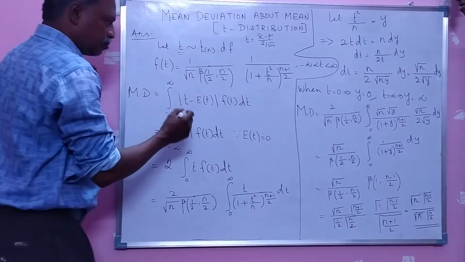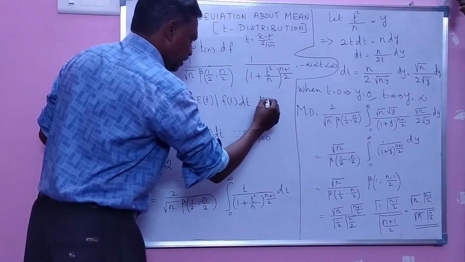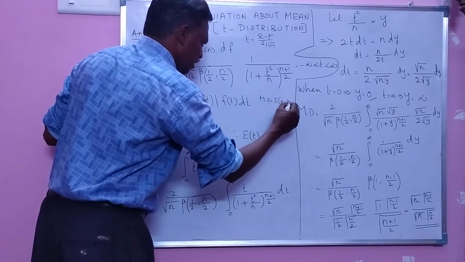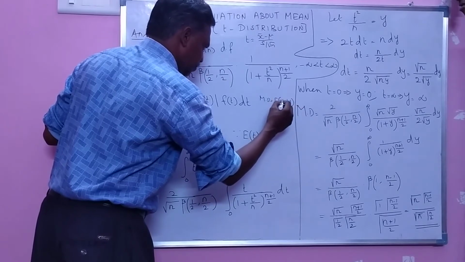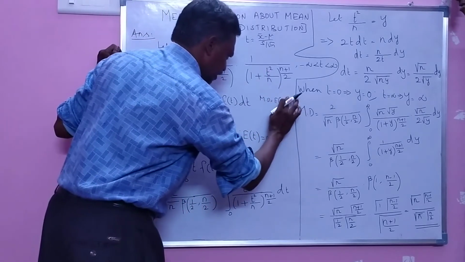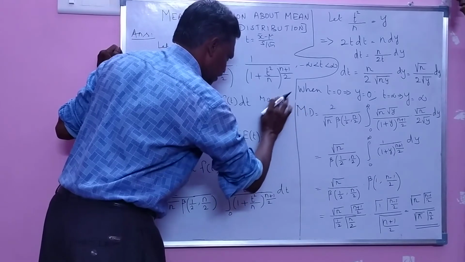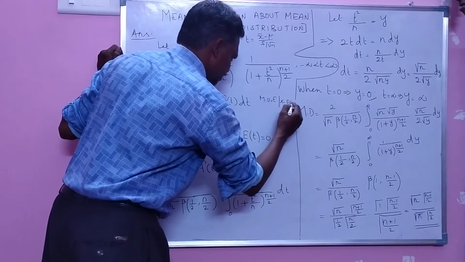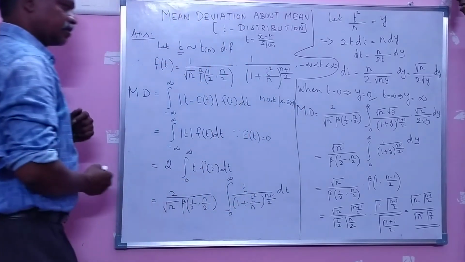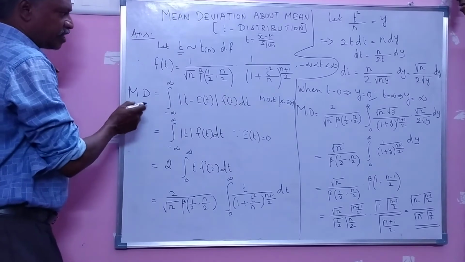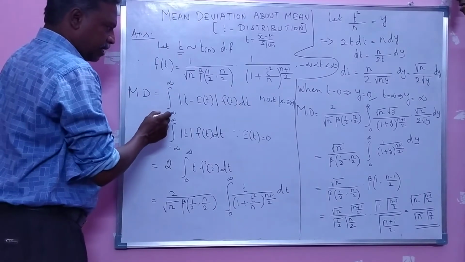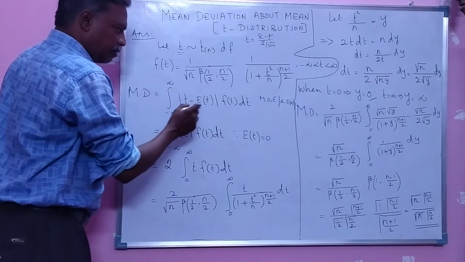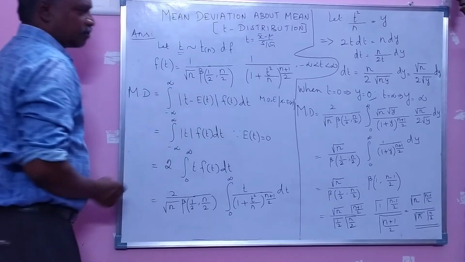The usual formula for mean deviation about mean is the expected value of modulus of x minus expectation of x. In the same way, the mean deviation about mean for the t distribution is the integral from minus infinity to plus infinity of modulus t minus expected value of t, into f of t dt.